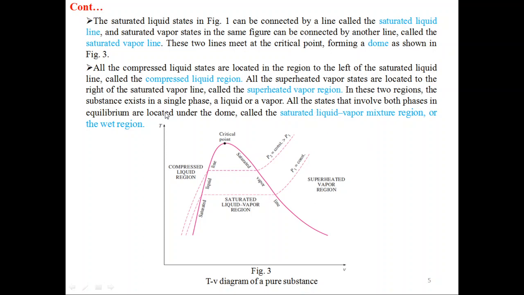In these two regions, the substance exists in a single phase, a liquid or a vapor. All the states that involve both phases in equilibrium are located under the dome, called the saturated liquid-vapor mixture region or the wet region. So, under the dome, we have the saturated liquid-vapor region. That means liquid as well as vapor. There are two phases existing in this dome.